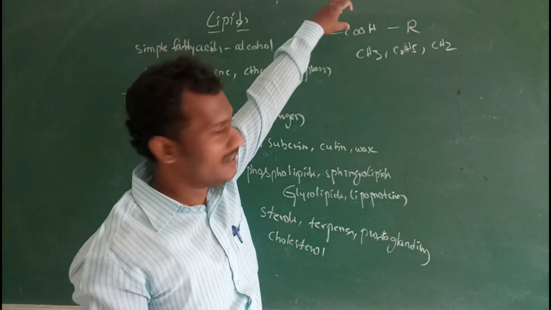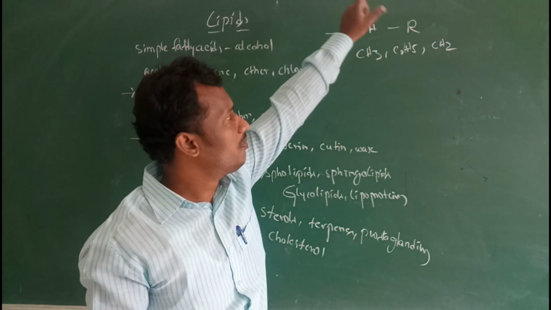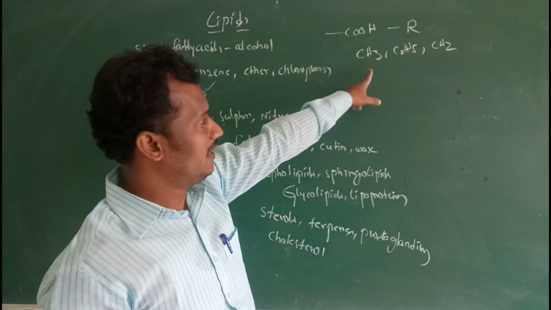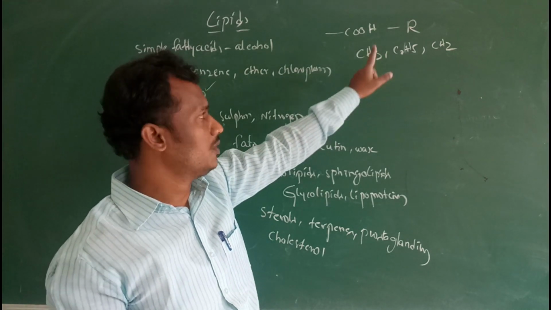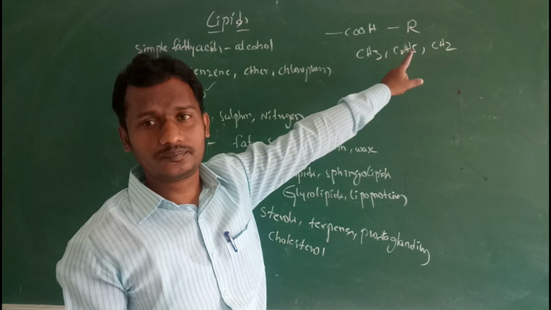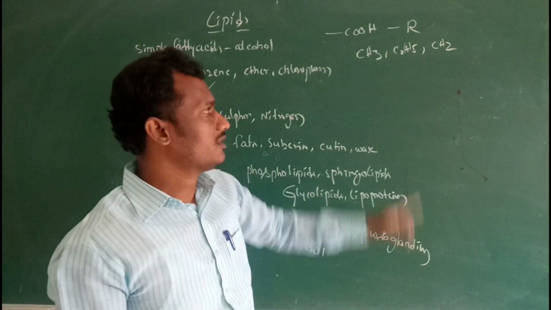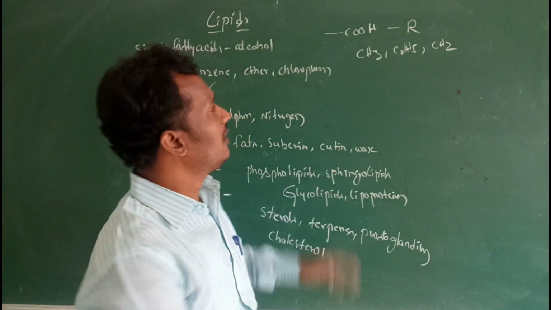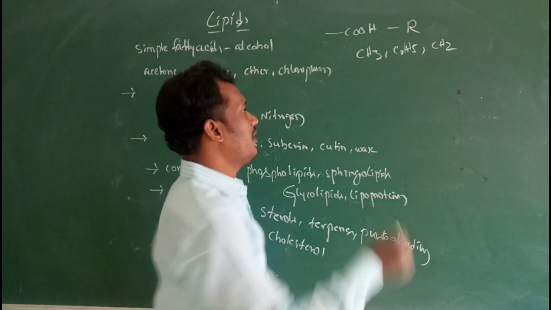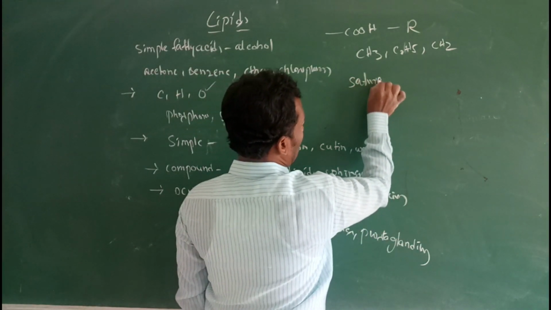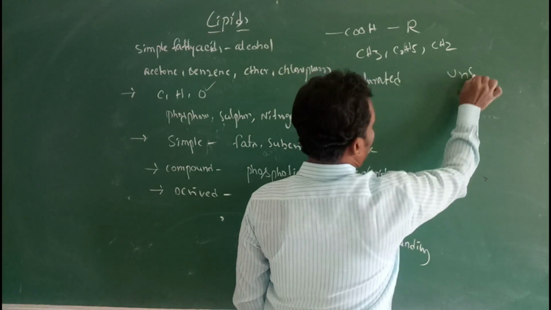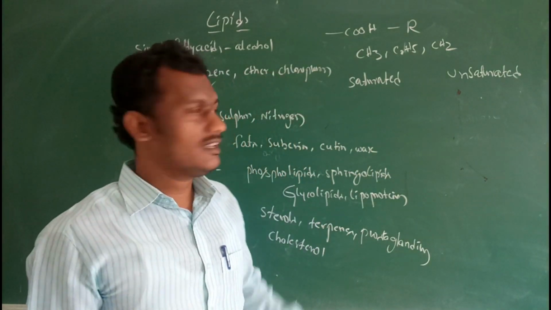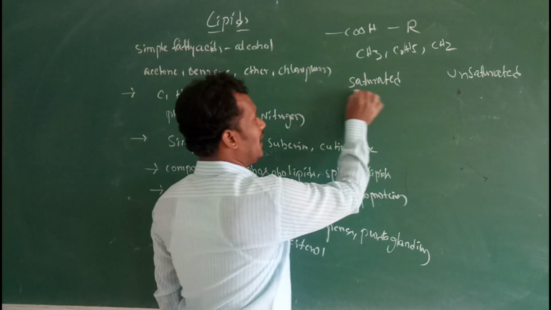So fatty acids contain the carboxylic group attached to the R group. It is a variable group. This R group could be CH3, C2H5, CH2: methyl group, ethyl group, and so on. Then these fatty acids are saturated or unsaturated.